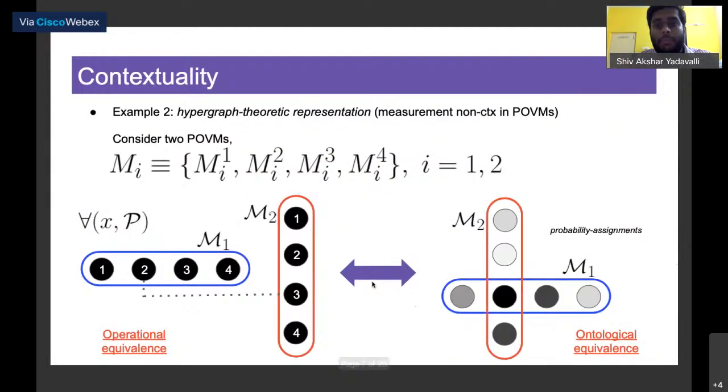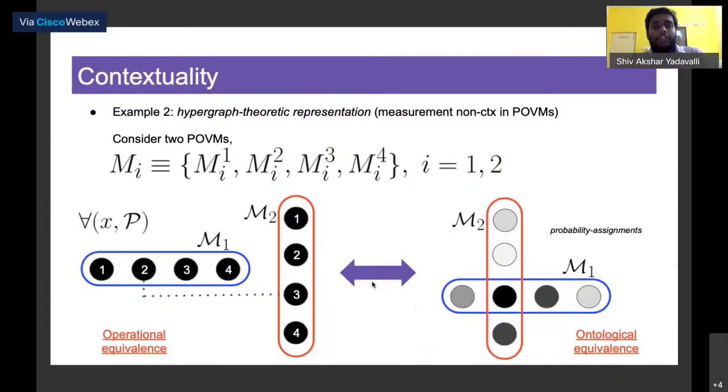Another example is measurement non-contextuality, where we consider a hypergraph theoretic representation. So this is actually much simpler to understand. If we consider two different measurement POVMs, M1 and M2, and both of them are four-outcome POVMs in our case. If the second outcome of the first POVM and the third outcome of the second POVM, just as an example, have the same statistics up to post-processing for every single preparation possible, then we would say that these two measurement events are operationally equivalent.